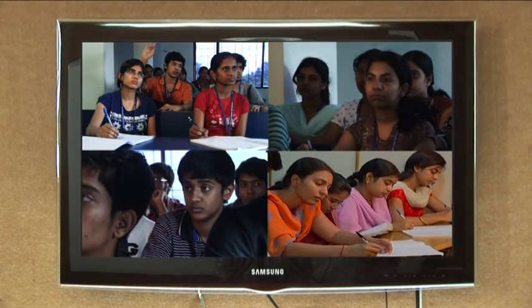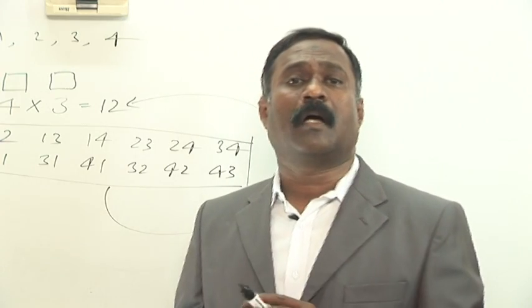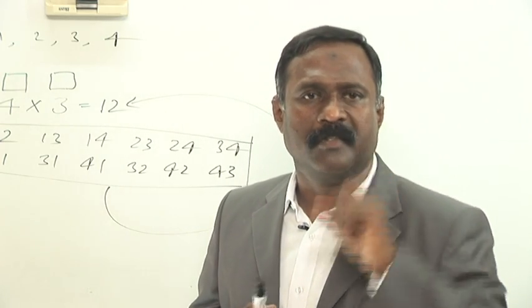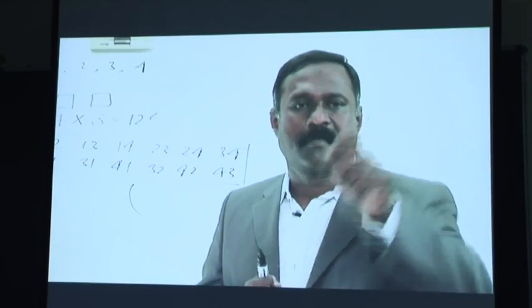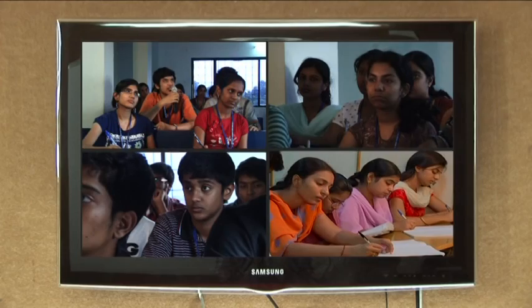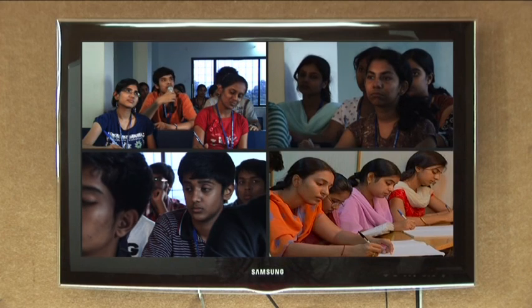Now, I think somebody is raising the hand there from one center. Yes, please ask the question, please. Since we are doing combinations, why can't we use the same digit which was used in the tens place again in the ones place, so that we can make new combinations? Why can't we do that?